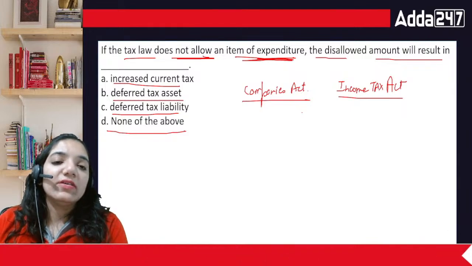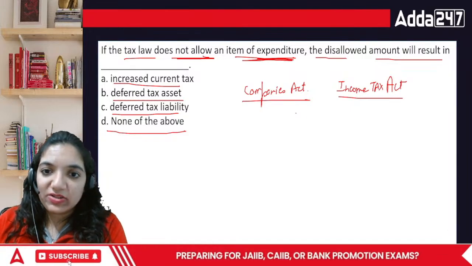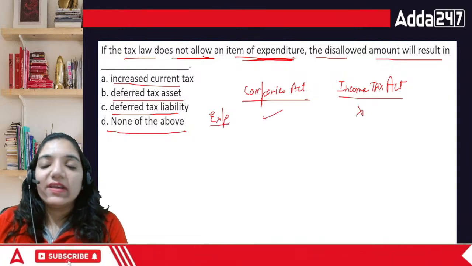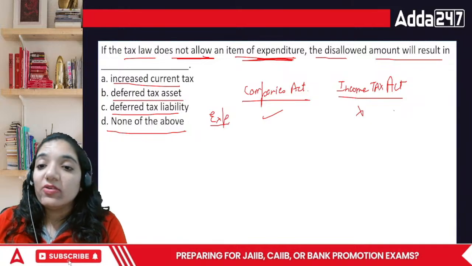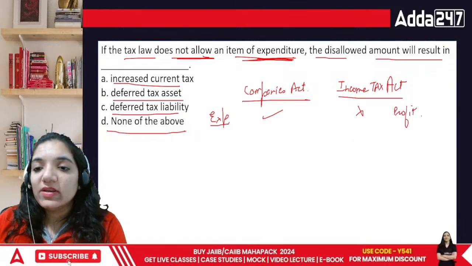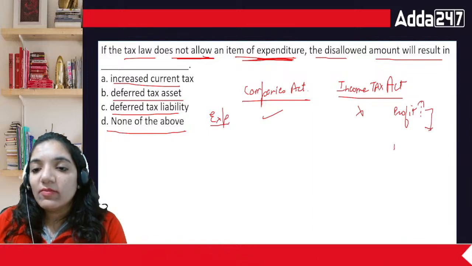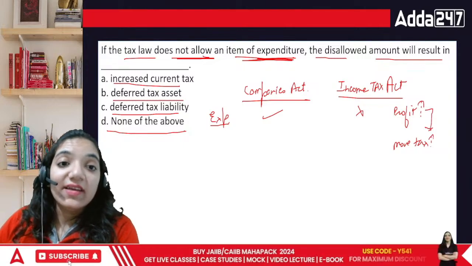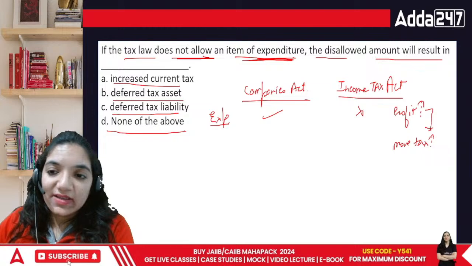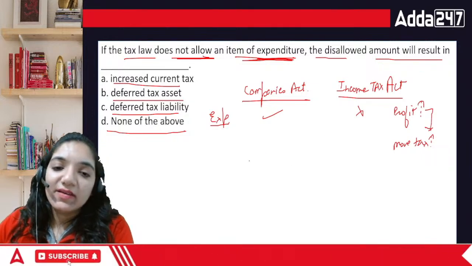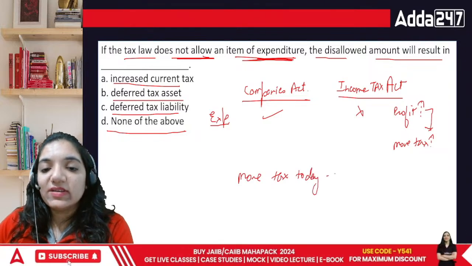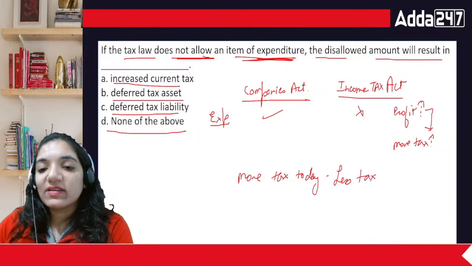If the tax law does not allow an item of expenditure, there is an expense which the Companies Act allowed but the Income Tax Act didn't allow. Expense not allowed means you are having more profit, which means more tax that you are paying currently. Currently you are paying more tax. That means in the future you will pay less tax. More tax today means less tax tomorrow.